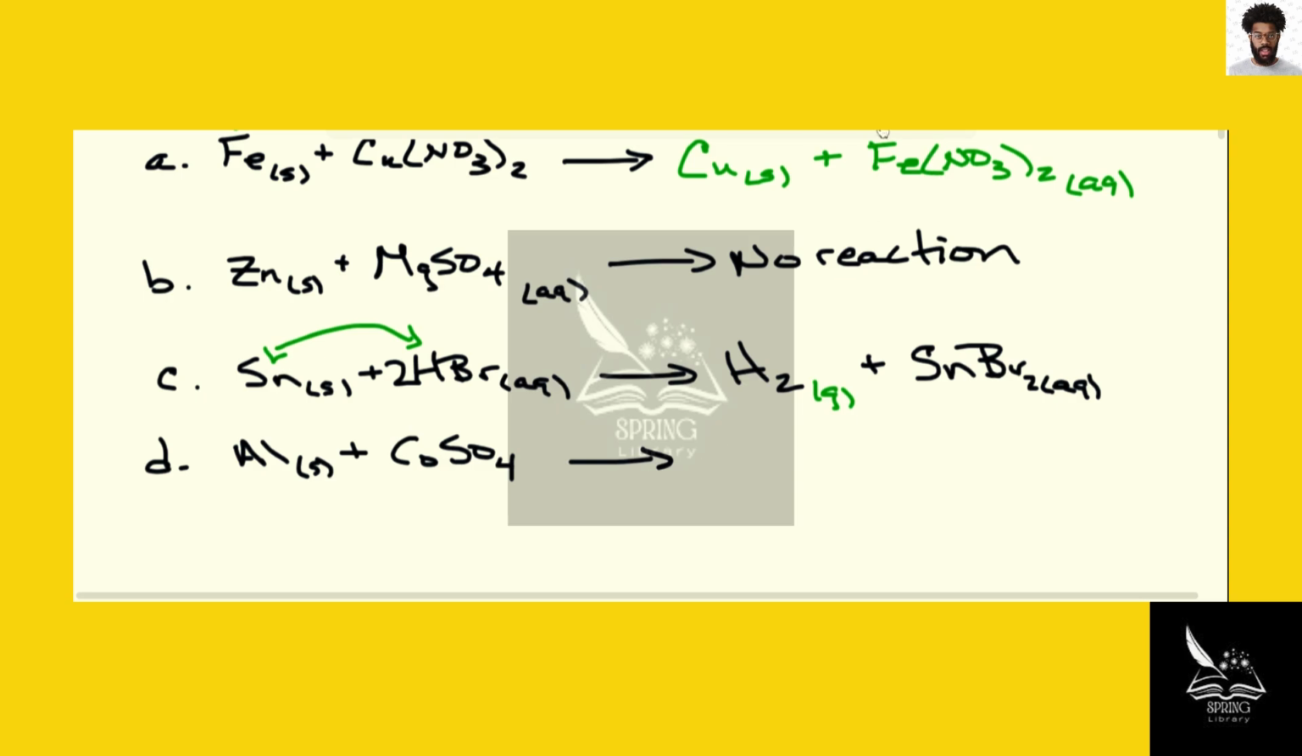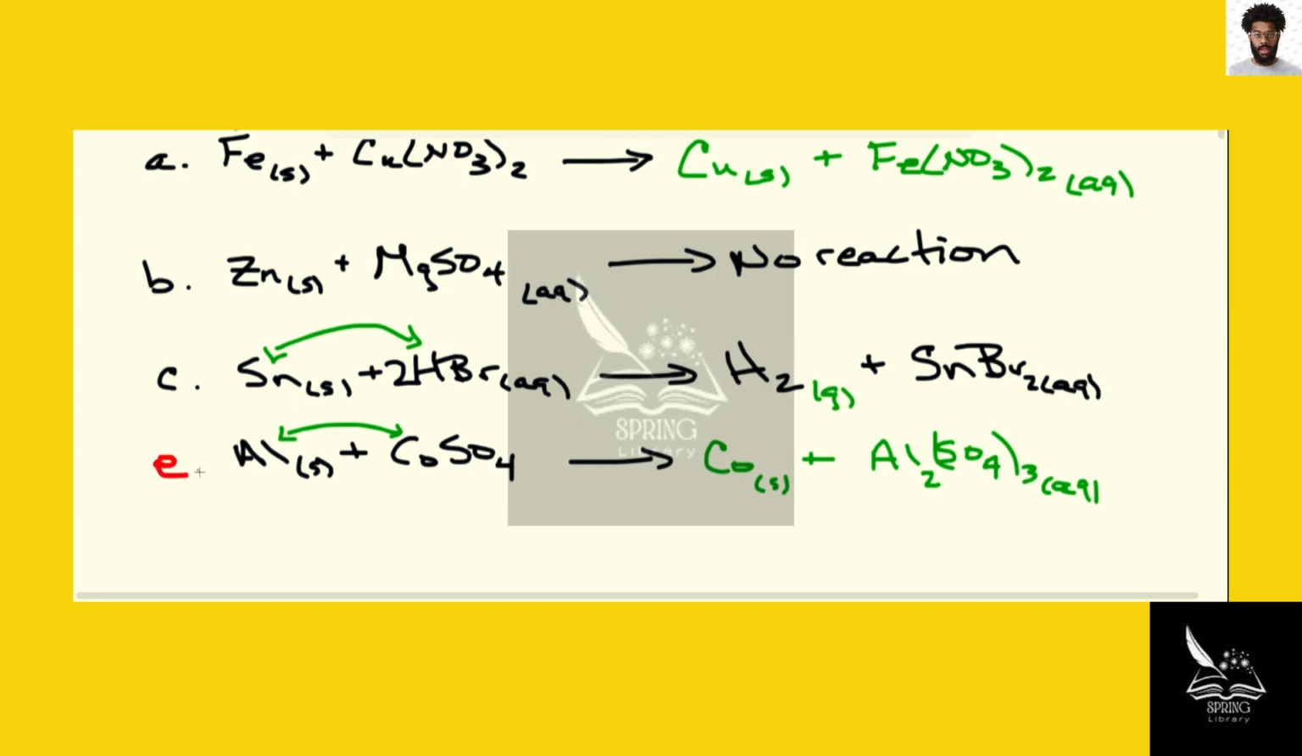And so the aluminum and the cobalt will switch places. The cobalt will now be by itself. The aluminum goes with the sulfate. And just make sure you balance out charge. Aluminum is +3, sulfate is -2. So to balance out the charge, we need 2 aluminums and 3 sulfates. And I just noticed here that that is actually not D, but E.